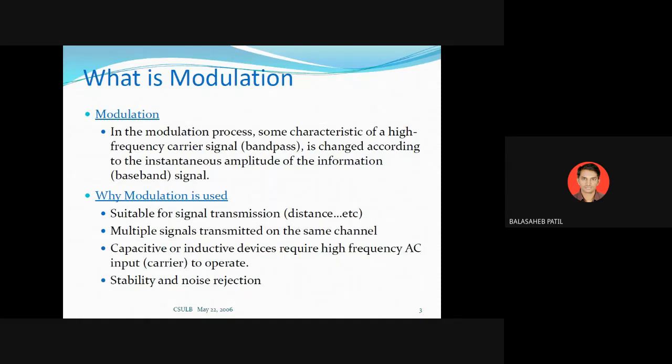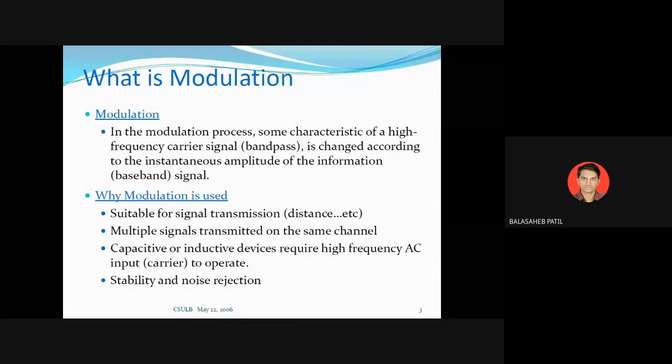You know the operation of a multiplexer, where we can apply multiple inputs and the output will be single. Similarly, we require multiplexing in modulation. That's why modulation is required. At the input side we again have the multiplexer, and at the output side we require the demultiplexer.